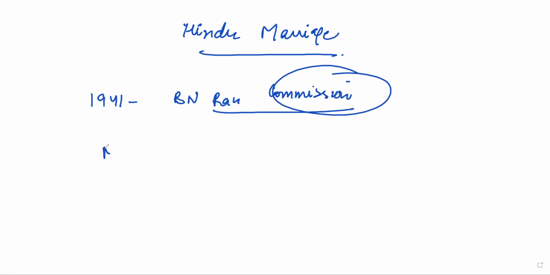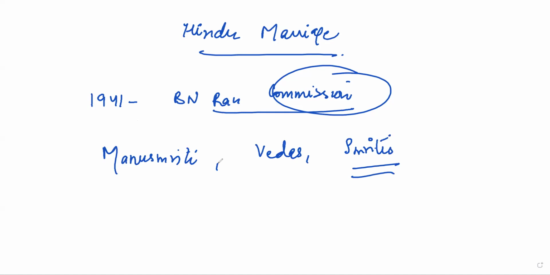Because prior to this, we used to follow Manusmriti, we used to follow Vedas, we used to follow other kinds of smritis like Narad Smriti, Yajnavalkya Smriti, which decided how Hindus will be functioning. For example, how marriage will take place, what are the kinds of marriages, who will inherit the property? Like when we do succession, we will know that women can only claim a share in the partition after 2005. Before that, women were just the inheritors.